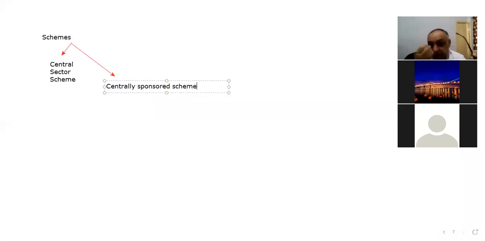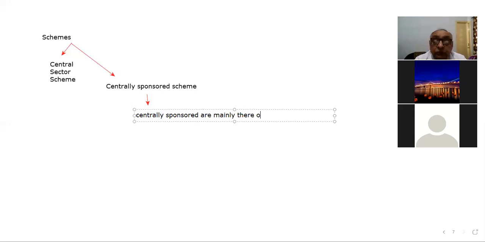As far as the centrally sponsored scheme is concerned, centrally sponsored schemes are mainly there to support the states in their development related efforts.